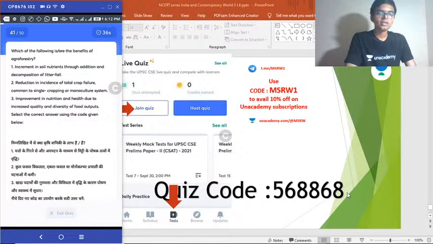41st question. Which of the following is or are the benefits of agroforestry? 1. Increment in soil nutrients through addition and decomposition of litter fall. 2. Reduction in incidence of total crop failure common to single cropping or monoculture system. 3. Improvement in nutrition and health due to increased quality and diversity of food outputs. Select the correct code.